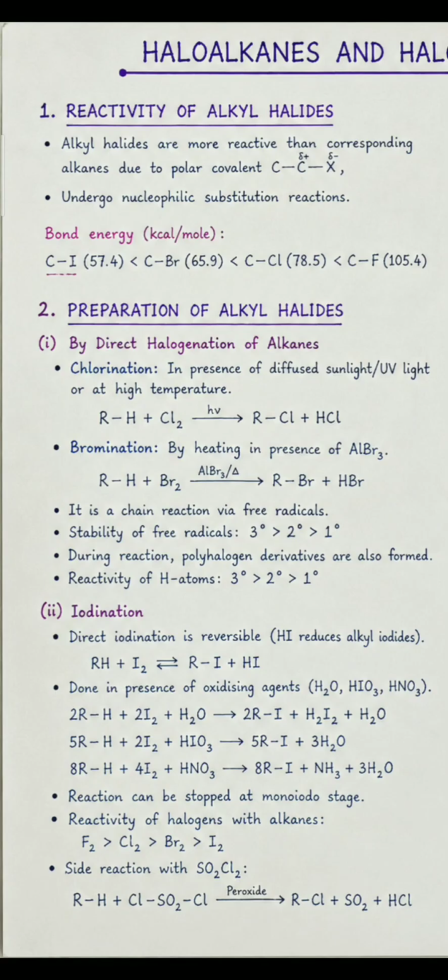Iodination. Direct iodination is reversible. HI reduces the alkyl iodide. So RH plus I2 forms RI, and again it is a reversible reaction; it will form the alkane and I2 again. Then, in the presence of oxidizing agents like HIO3 and HNO3, the alkanes combine with iodine and form alkyl iodide, and the reaction can be stopped at the monoiodo stage. Reactivity of halogens with alkanes: fluorine is greater than chlorine is greater than bromine is greater than iodine.